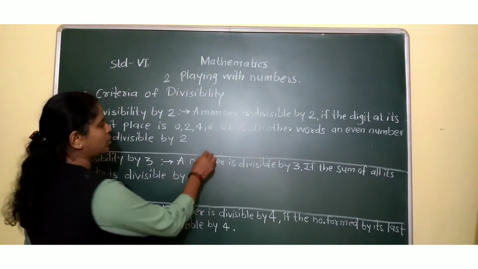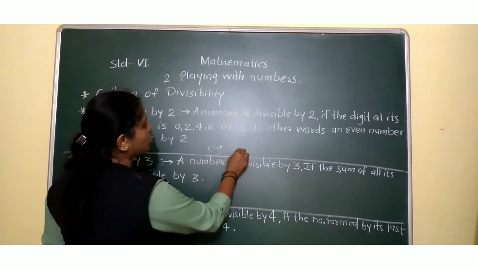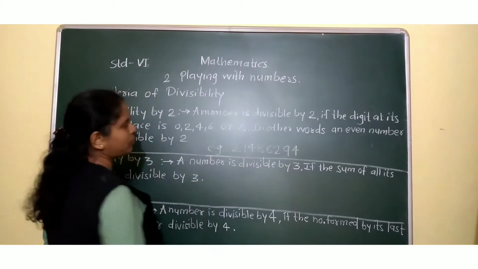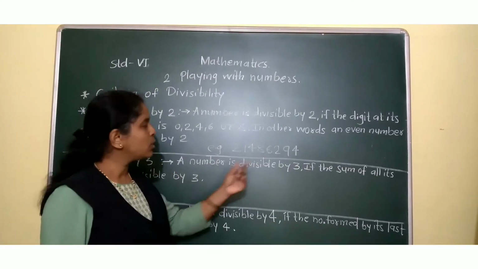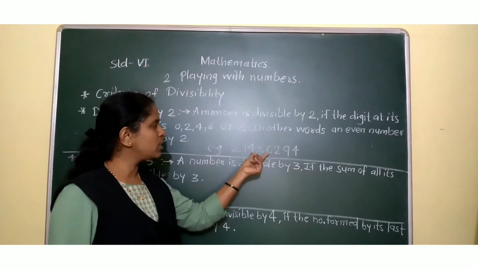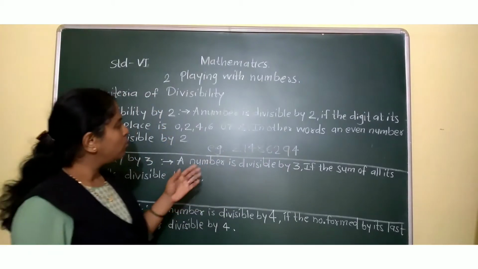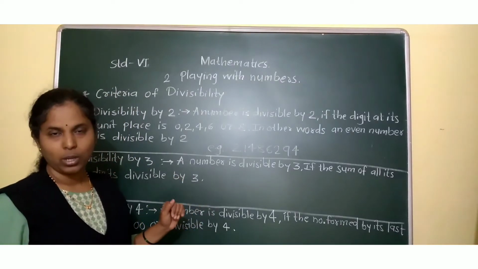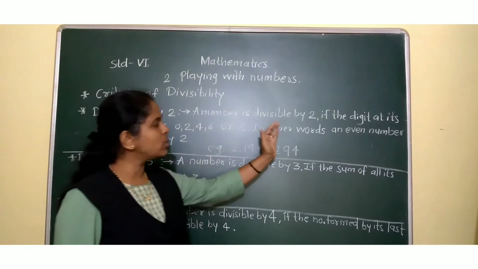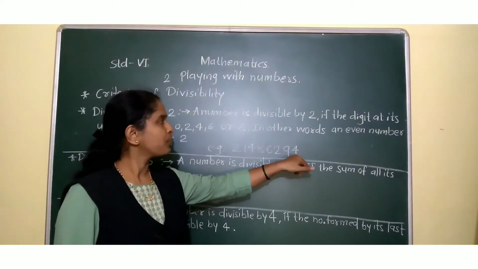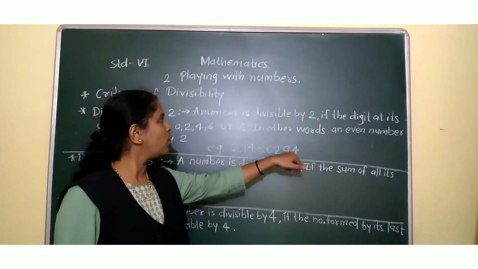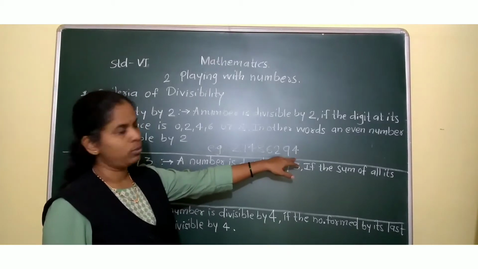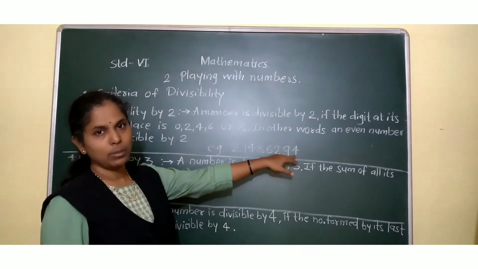For example, suppose the number is 2, 1, 4, 8, 6, 2, 9, 4. How many digits does it have? 3 plus 3 is 6, plus 2 is 8. It is an 8-digit number. Now we have to tell whether this number is divisible by 2 or not. No need to do long division. Only concentrate at the ones or units place of the number. What is there at the unit place? 4.